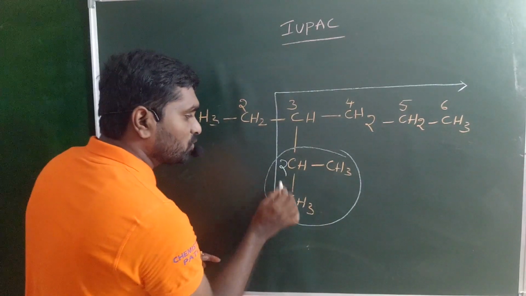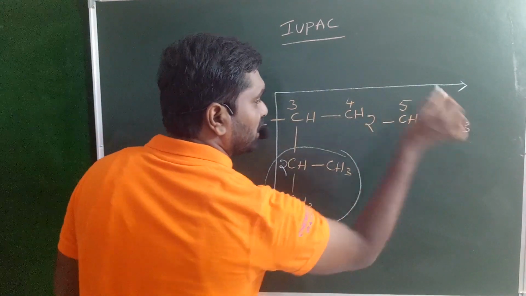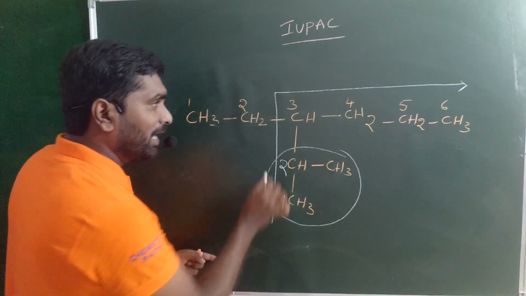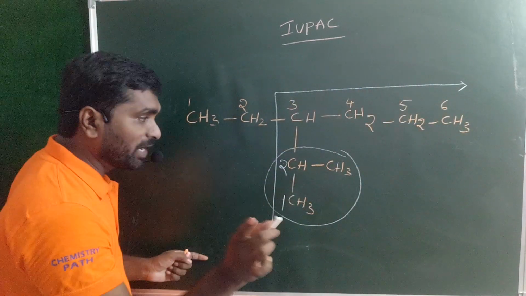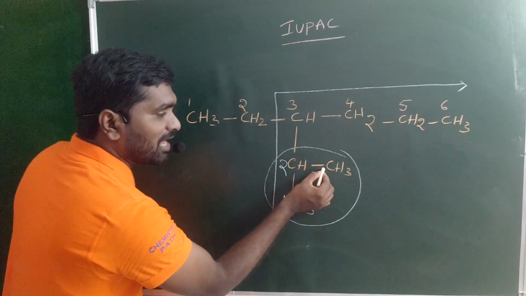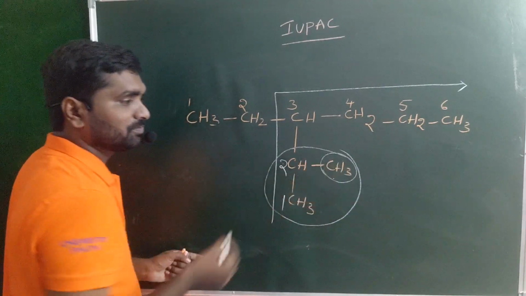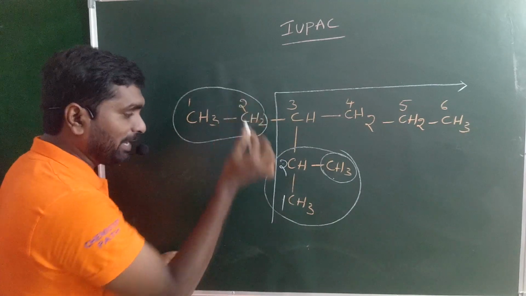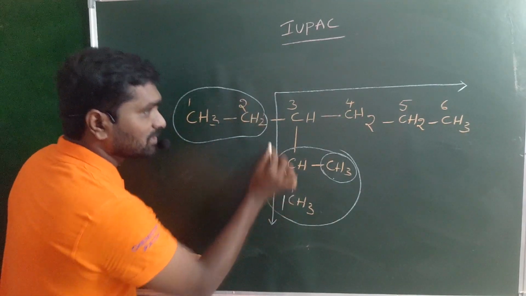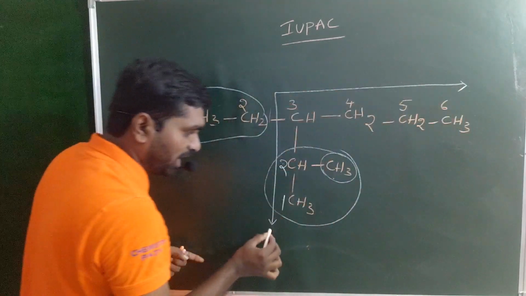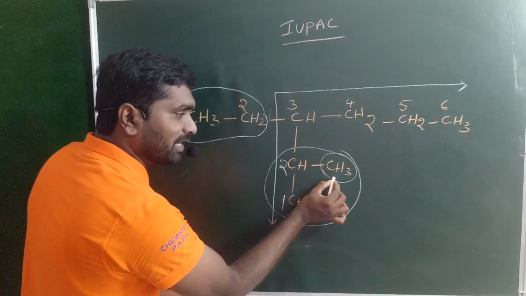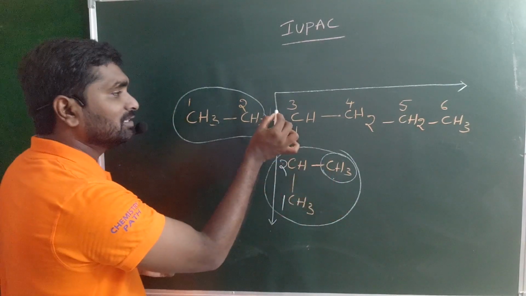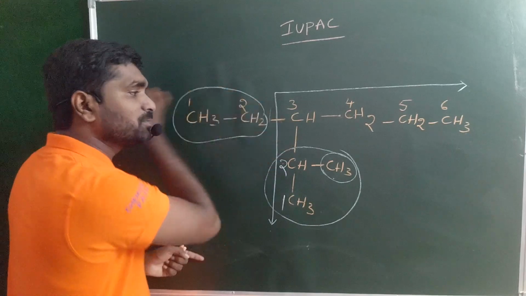When you go like this, 1, 2, 3, 4, 5, 6, again the same number of carbon atoms, but look at this one. On the second carbon, methyl is a substituent. On the third carbon, ethyl is also a substituent. That means when you select this longest chain, on the second carbon a methyl substituent is present, on the third carbon an ethyl substituent is present.